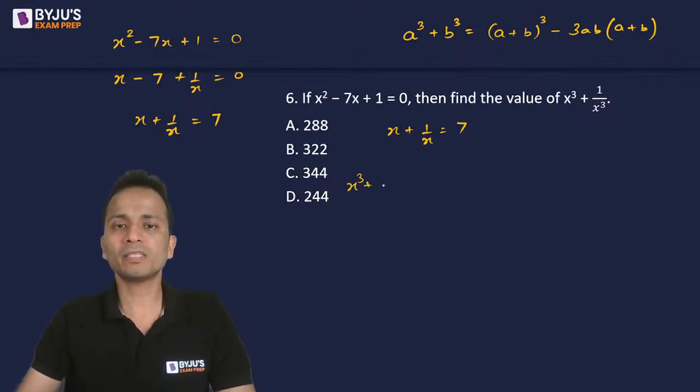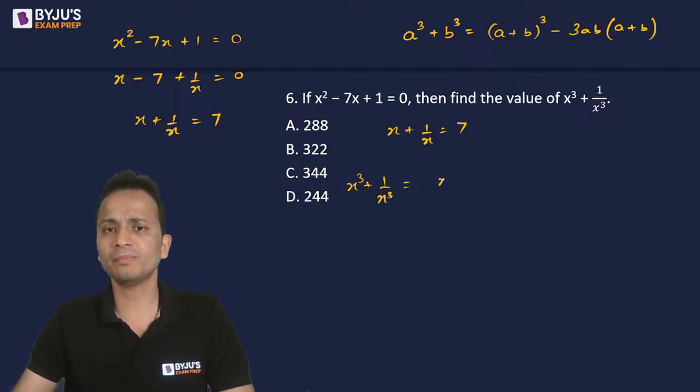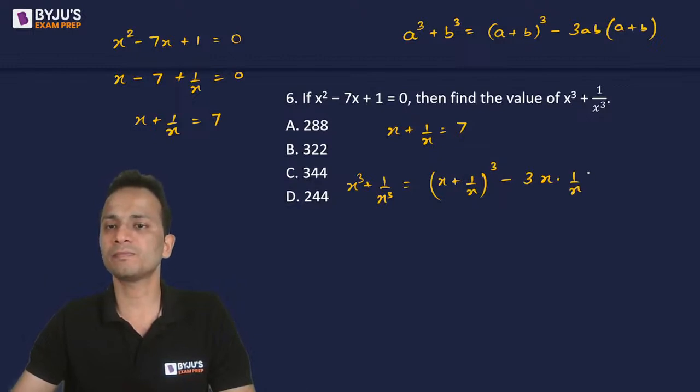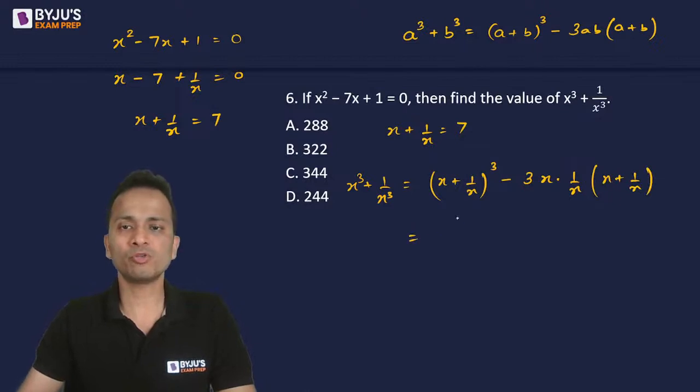So x cube plus 1 upon x cube, using the above formula, will become x plus 1 upon x whole cube minus 3 times x into 1 upon x, bracket x plus 1 upon x. Now substitute the values.